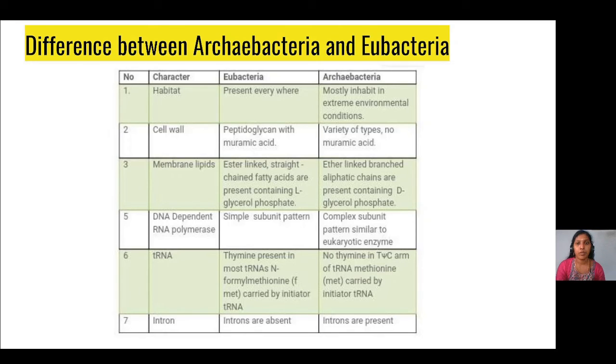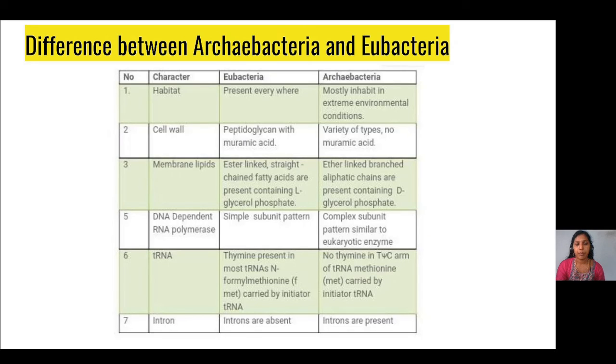So they are mostly found in extreme environmental conditions. Regarding the cell wall, the eubacterial cell wall is made up of peptidoglycan with muramic acid. The archaebacterial cell wall has other types of components other than peptidoglycan and muramic acid.